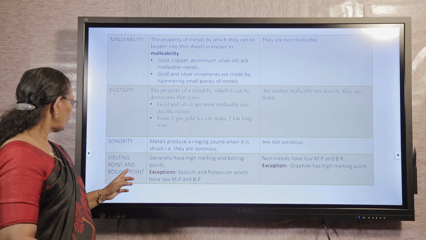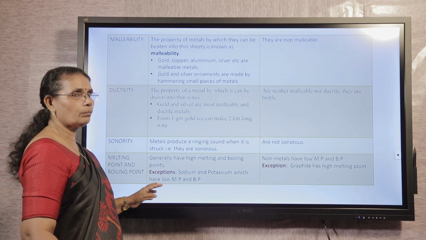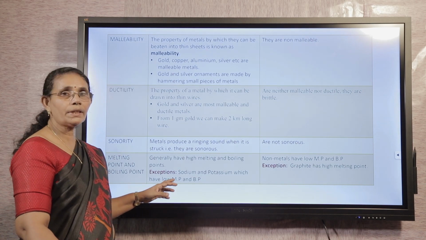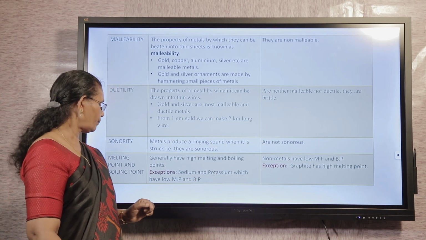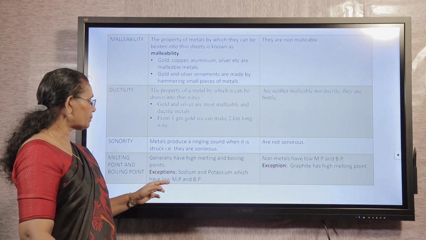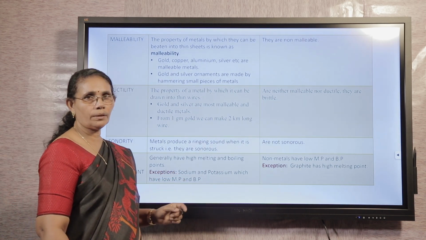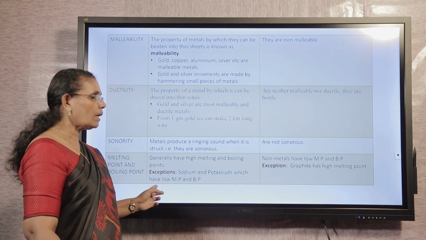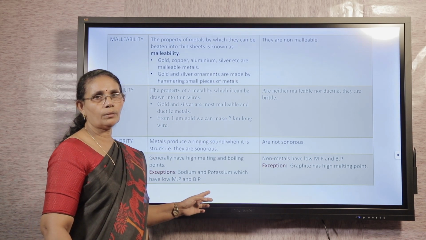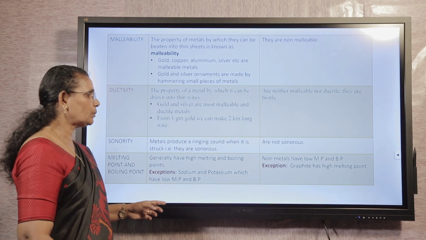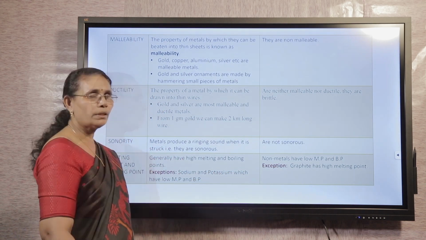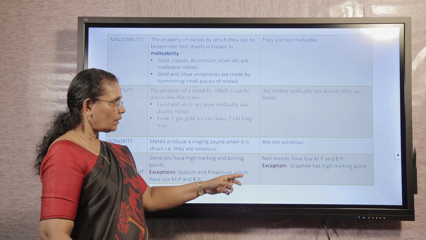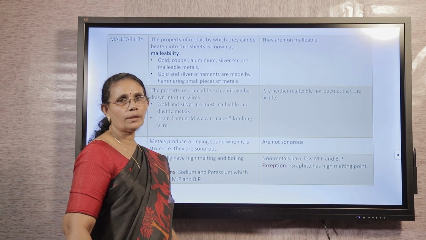Next property, melting point and boiling point. Metals generally have high melting and boiling points. There is an exception, sodium and potassium, which have low melting and boiling points. Come to non-metals. Non-metals have low melting and boiling points. Graphite has high melting and boiling points.